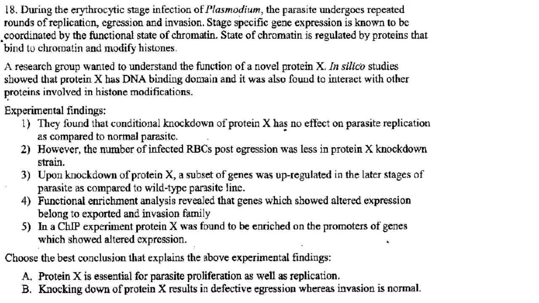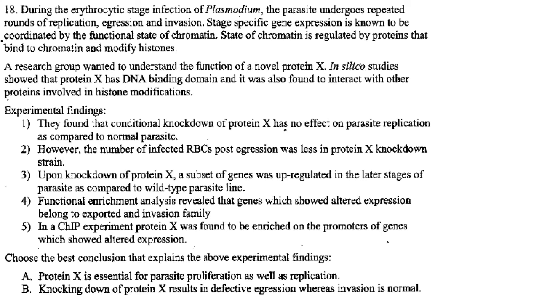They have told that it undergoes repeated rounds of replication, egression and invasion. So they have shown that the number of infected RBCs post-egression was less in the protein X knockdown strain. Post-egression means after egression. So that means egression is taking place even after X knockdown.